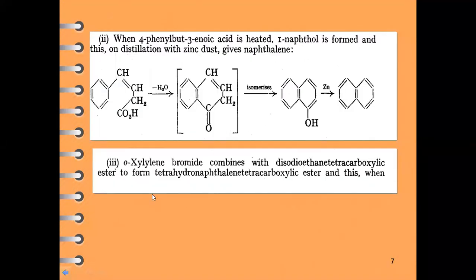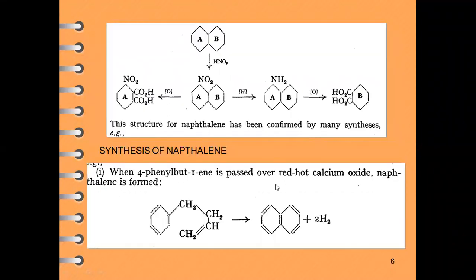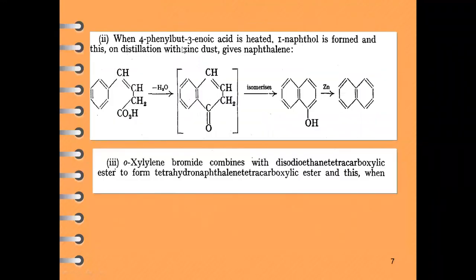Number one, the first method, is from phenyl butene, which we pass over red hot calcium. So we fuse those benzene rings and produce naphthalene. A second method for the production of naphthalene is from 4-phenyl butanoic acid.